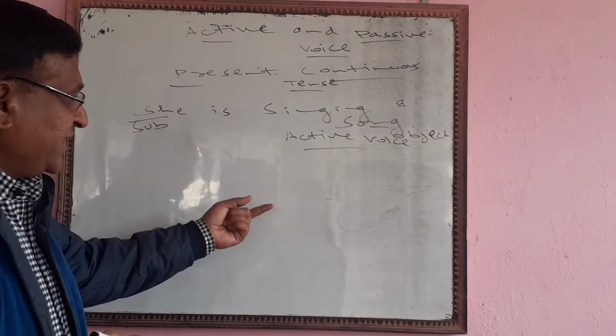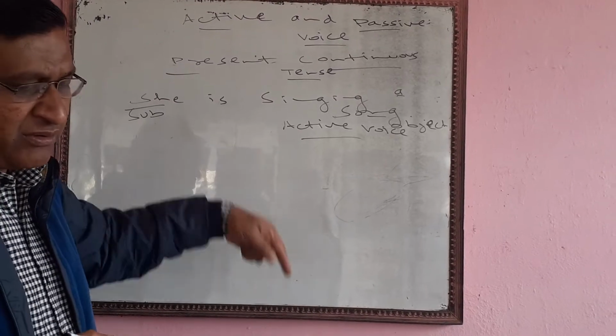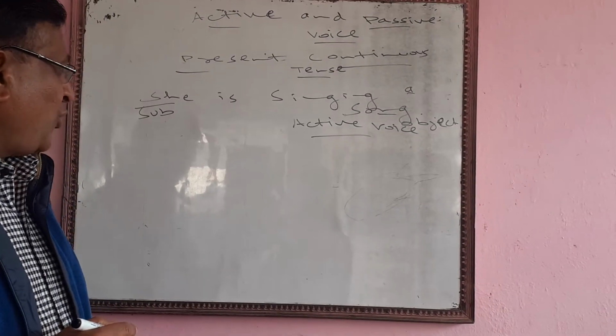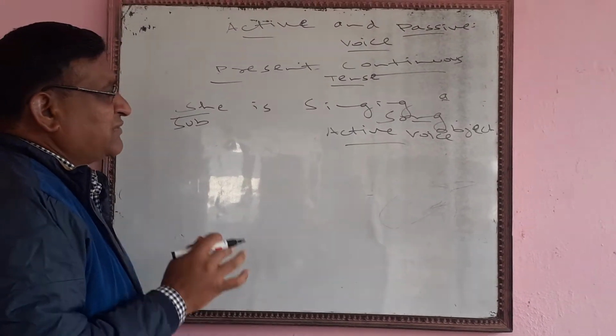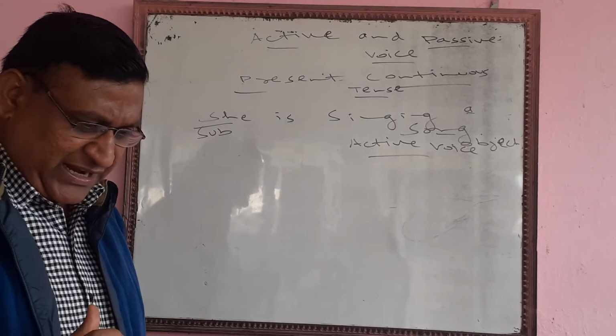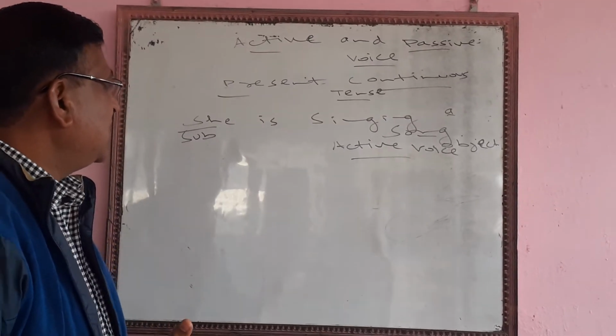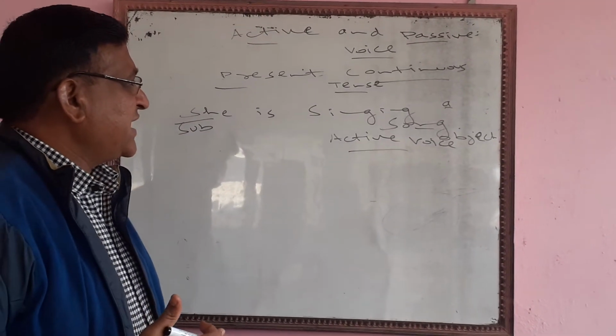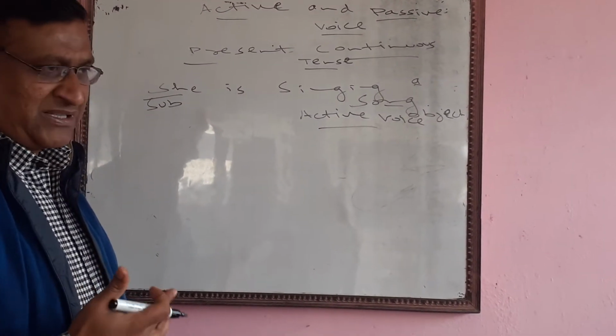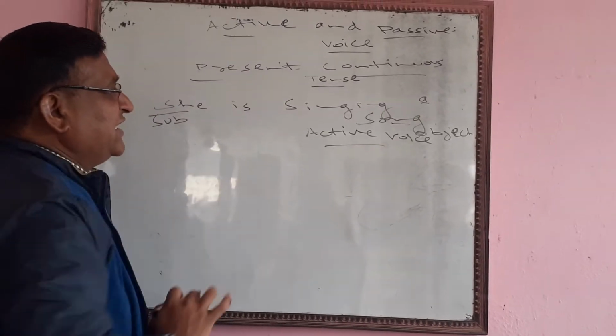When we are converting active voice to passive voice, we will have to keep some of the rules in our mind. How to change and which changes to be done while converting active voice to passive voice in present continuous tense.